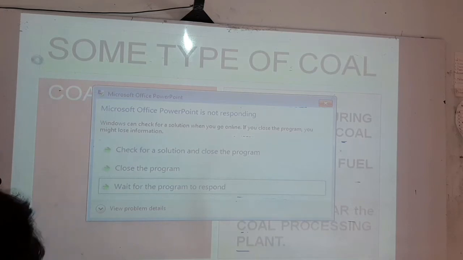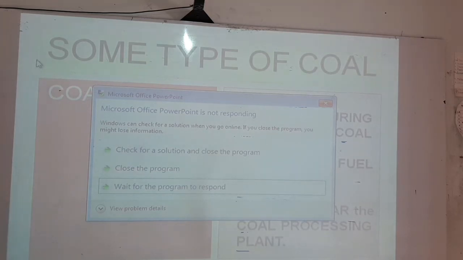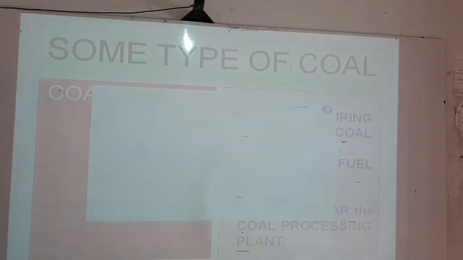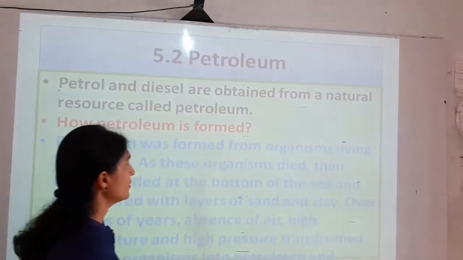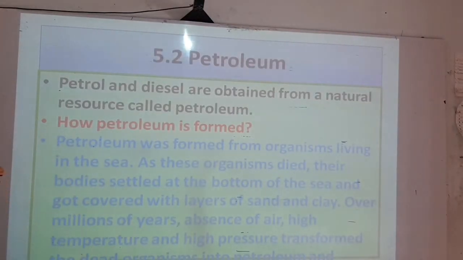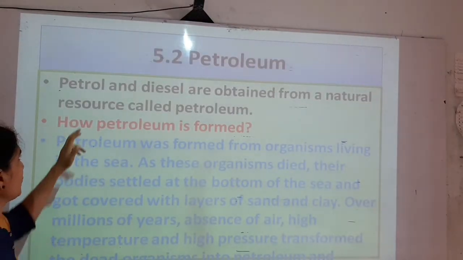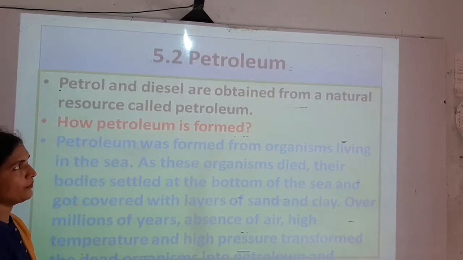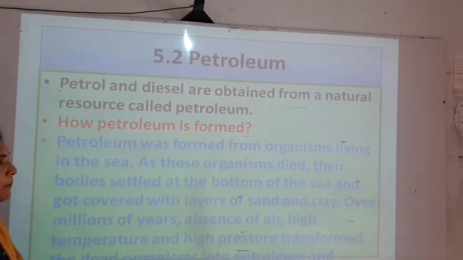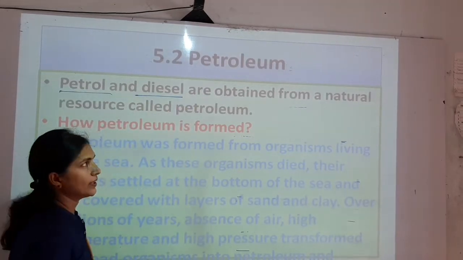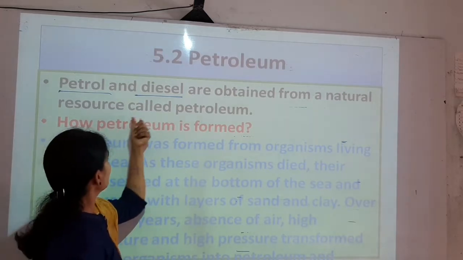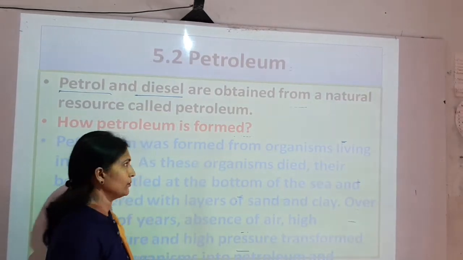Next point, some types of coal. So what are the some types of coal? There are different types of coal. First we have seen coke, coal tar, then coal gas, and now the next point is petroleum. So what is petroleum? Petrol and diesel are obtained from a natural resource called petroleum.